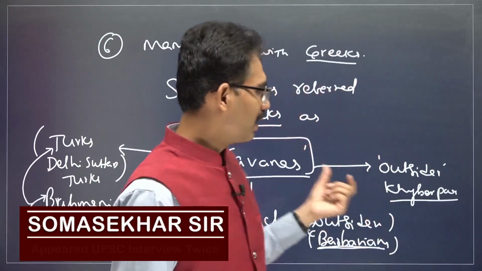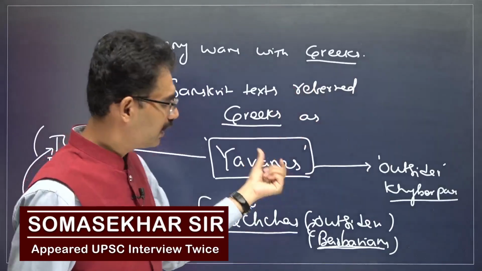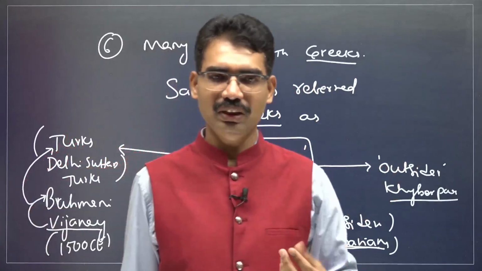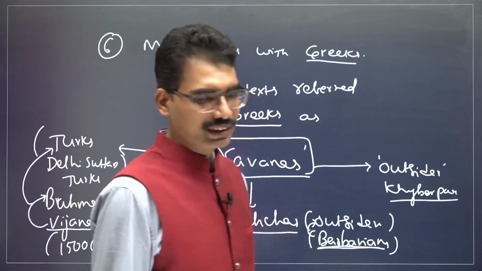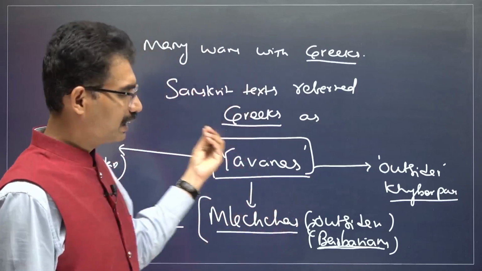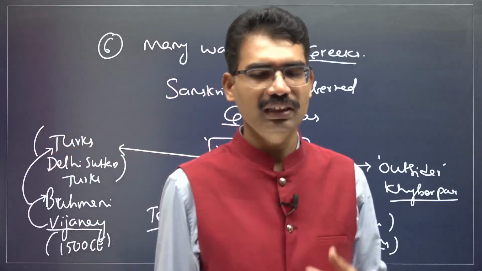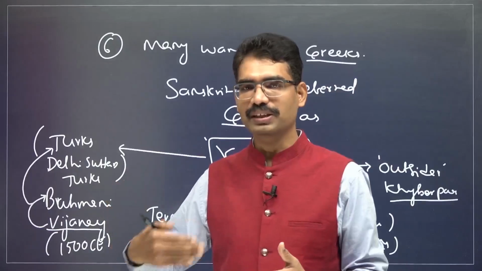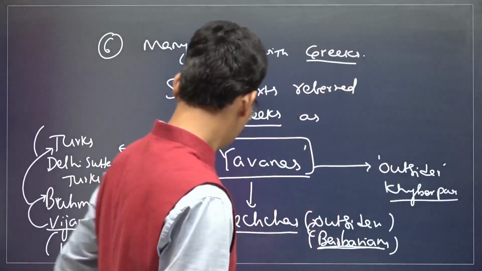The term Yavanas refers to Greeks in the Indian context, in the initial period; later it becomes a very common term for whoever comes from the Khyber Pass. And the last one is Devabhuti. He was killed by a person from another dynasty, the Kanva dynasty, and the Shunga dynasty is going to be replaced by the Kanva dynasty. So Devabhuti, the last ruler.